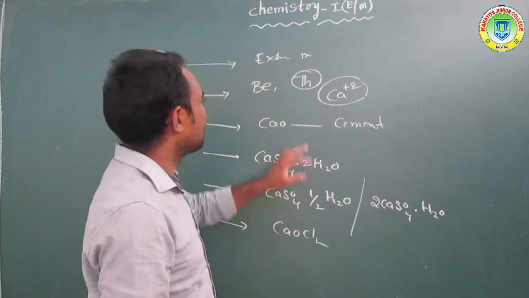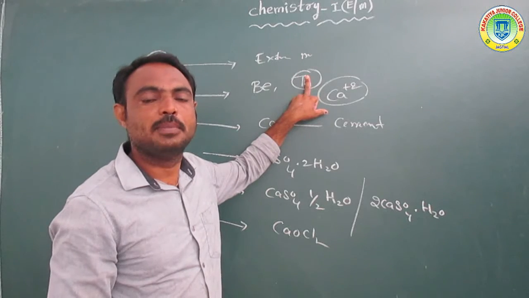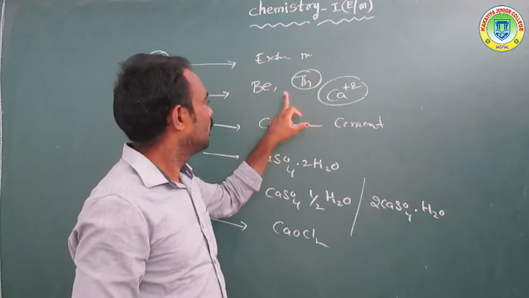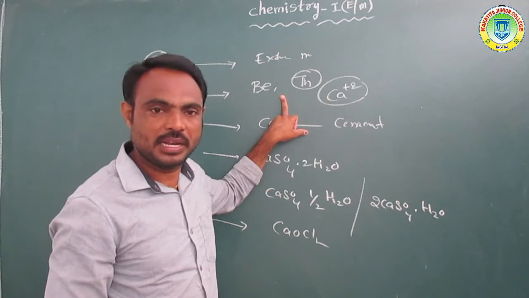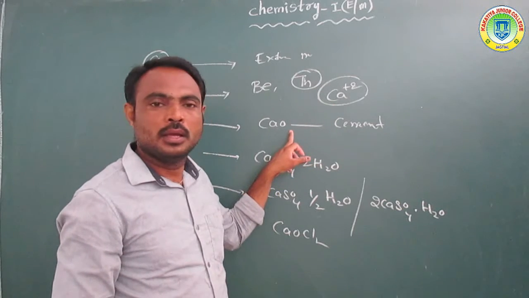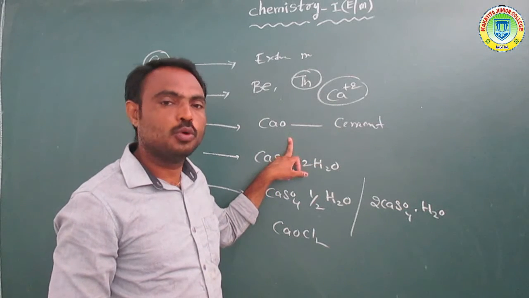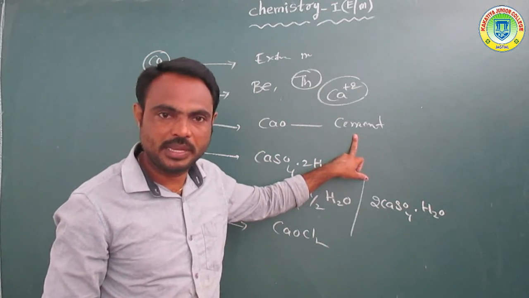What is the use of calcium? It is mainly used to extract the metals from ore. It is mainly used for the preparation of different types of metals like beryllium or thorium. Calcium compound CaO, calcium oxide, is mainly used for the preparation of cement.